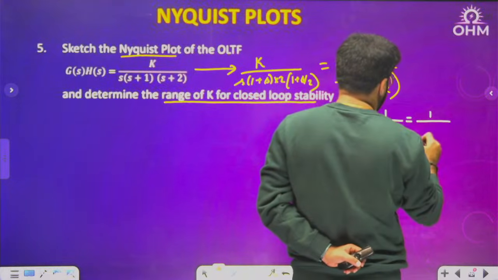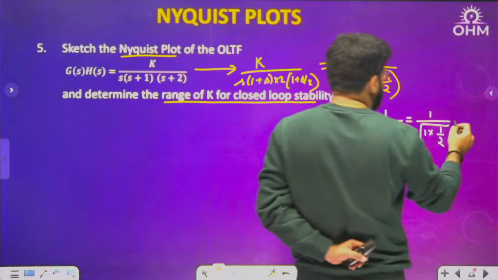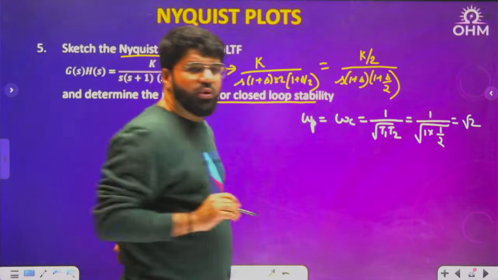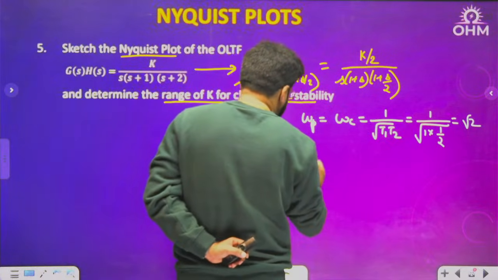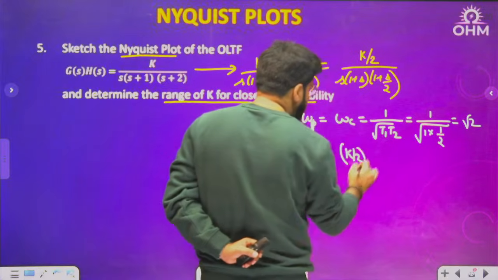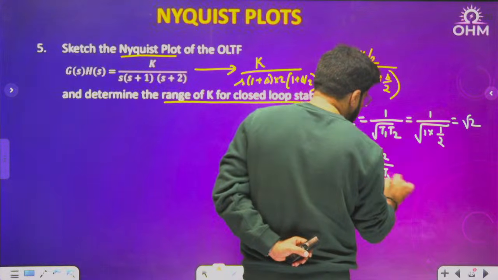So what is the value of T1? T1 is 1 and T2 is 1 by 2 time constants. So this becomes 1 upon 1 by root 2, that is net value root 2. At omega C, what is going to be the magnitude? K here is K by 2 actually, K by 2 times T1 T2 divided by T1 plus T2.